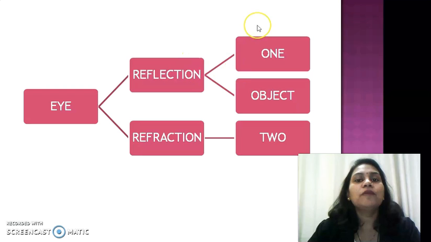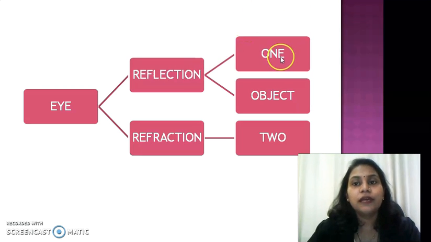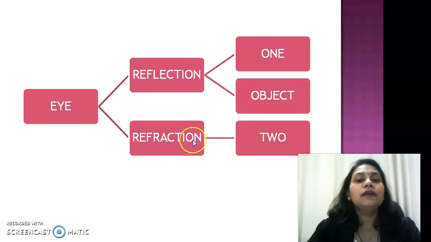In the reflection phenomenon, when a light ray is incident on an object, it reflects into your eye, and that's why you can see the object. In reflection, one medium is necessary. While the lens produces refraction, and because of that an image is produced on the screen, that is the retina, and you can see the object.